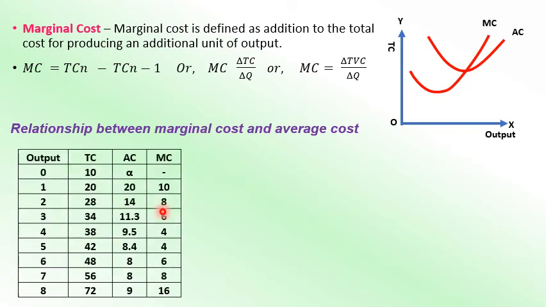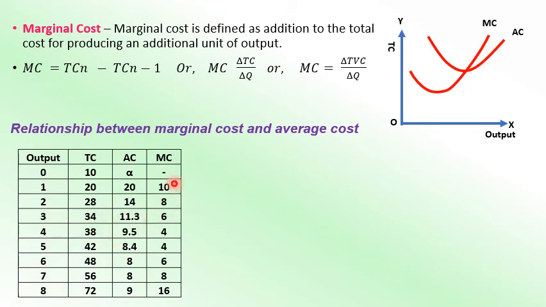Now what is the relationship? I have given one hypothetical numerical figure here. Output is 0, 1, 2, 3, 4, 5, 6, 7, 8. TC, I have put some figures, keeping certain factors in mind so that this relation is maintained. If you divide TC by output, you get AC: 10 divided by 0 is infinite, undefined; 20 divided by 1 is 20; 28 divided by 2 is 14; 34 divided by 3 is 11.3. Like that it is calculated.